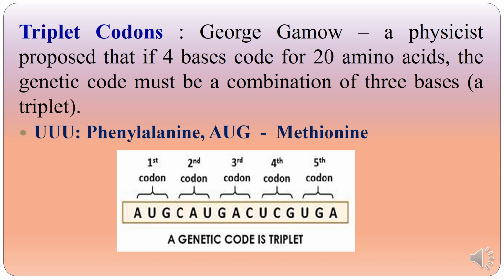Triplet codons. George Gamow, a physicist, proposed that if 4 bases code for 20 amino acids, the genetic code must be a combination of 3 bases, a triplet. Example, UUU codes for phenylalanine, AUG, a triplet again, codes for methionine. And this is how it is placed. AUG is one codon, CAU is another, and so on.